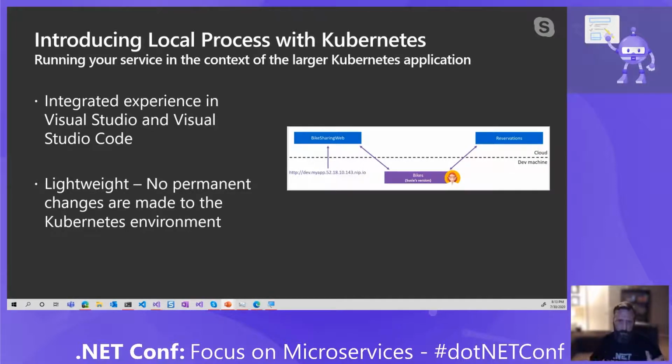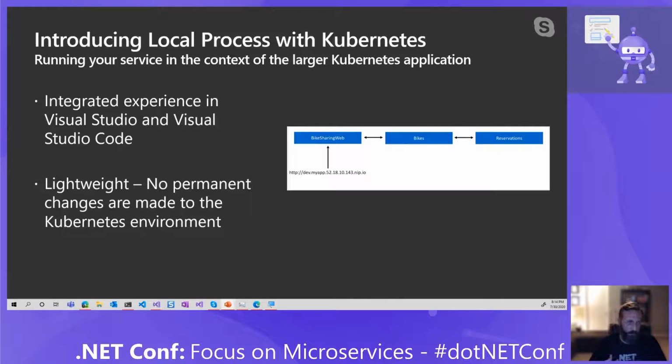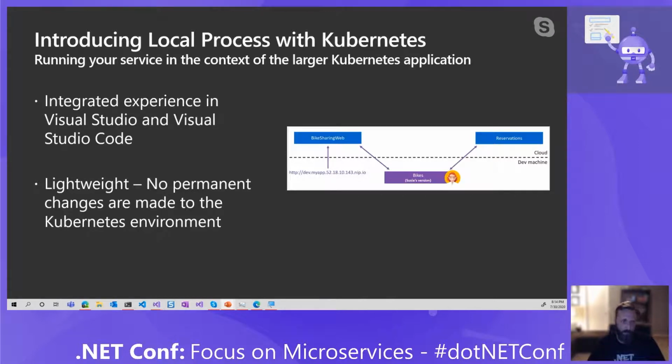Additionally, building and deploying your code to the cluster for each code change over and over again can be slow, time consuming, and also difficult if you're trying to debug or connect debuggers to it. What I'll show next is in Visual Studio, also in VS Code, we've got extensions that allow you to connect to your cluster and debug and write your code locally, but also as requests come in, as you can see on the slide here, we will route those requests to the service that you're working on with all the other ones that are actually in the cloud in your cluster.